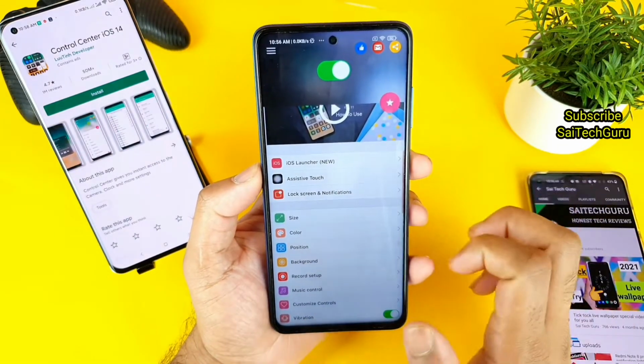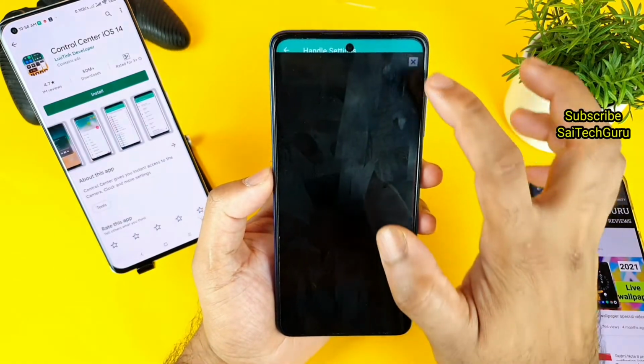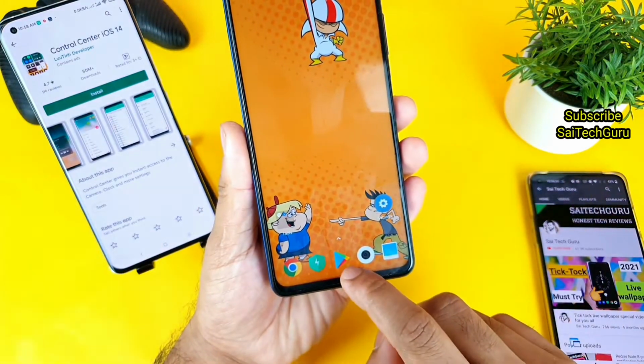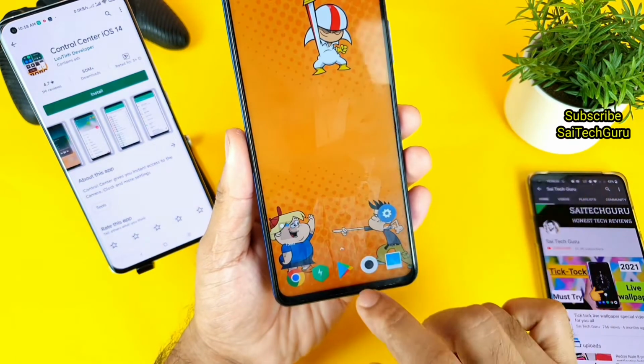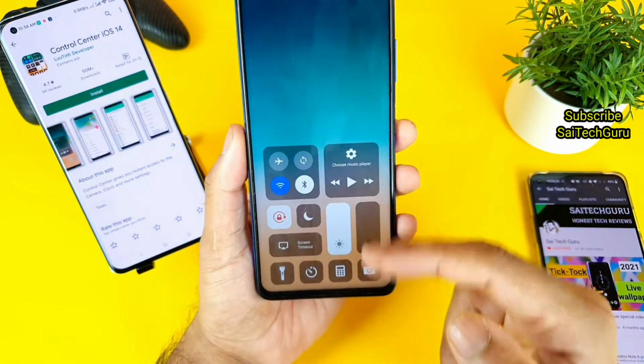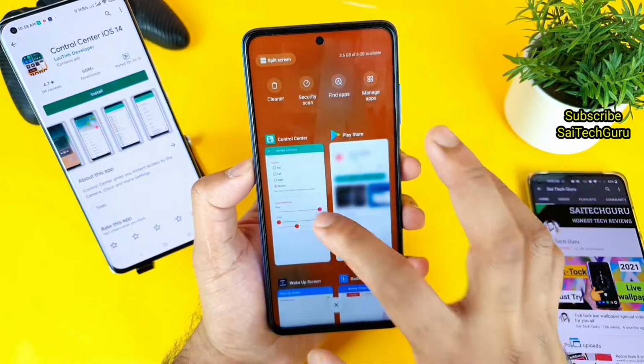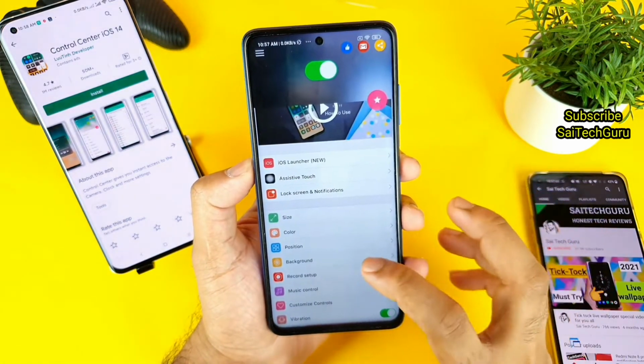As you can see, a small bar is available, so you can use that small bar as well. But when I'm using the full screen gestures, I won't be using it sideways, because sometimes it might create some kind of problem. I'll use it at the bottom, as you can see. You just need to swipe a little bit, and you do get this kind of control directly from the bottom itself. Let me show you how you can actually add the applications as well.